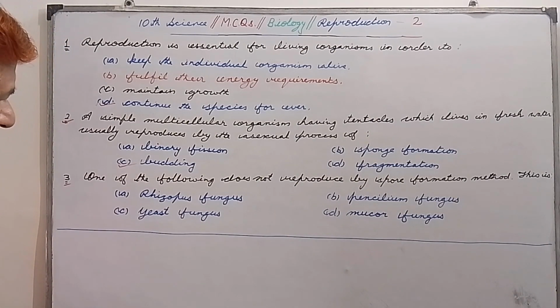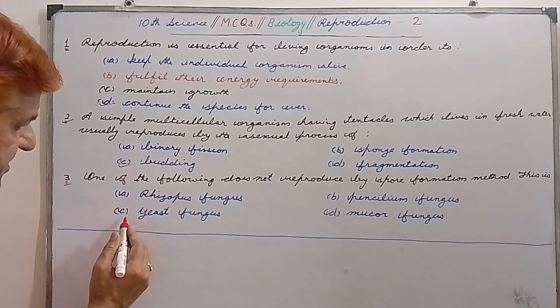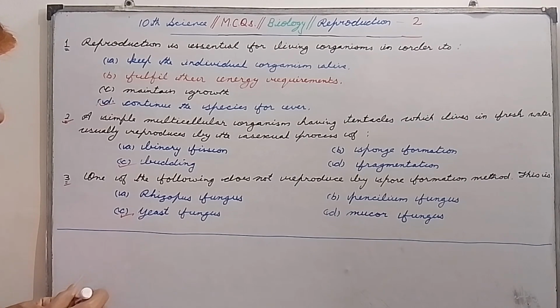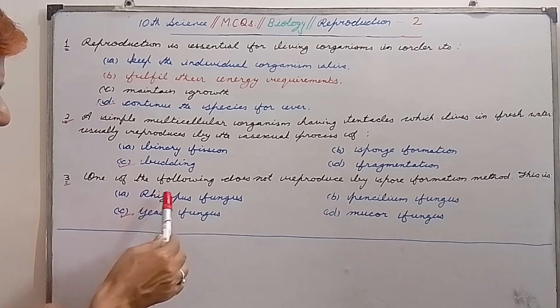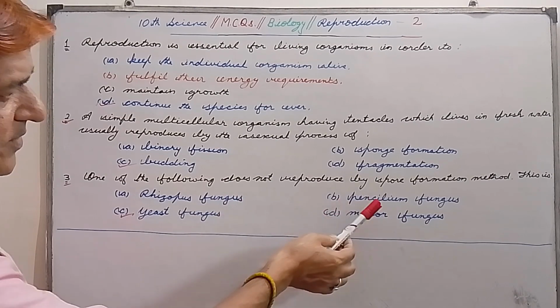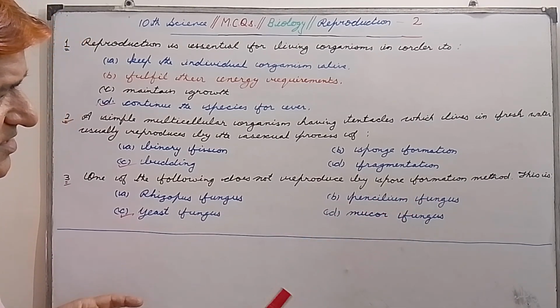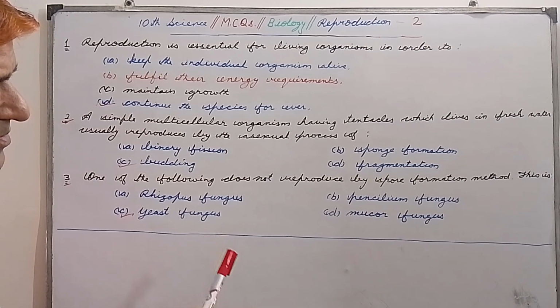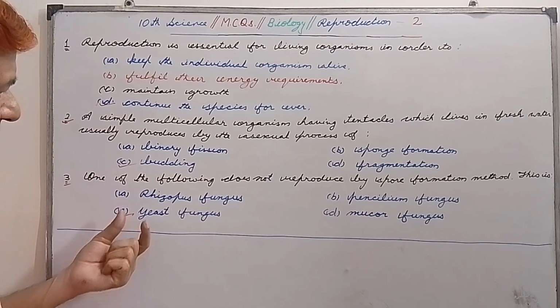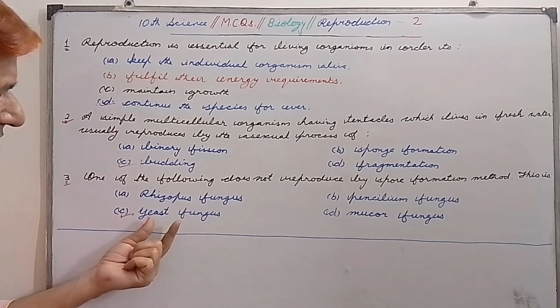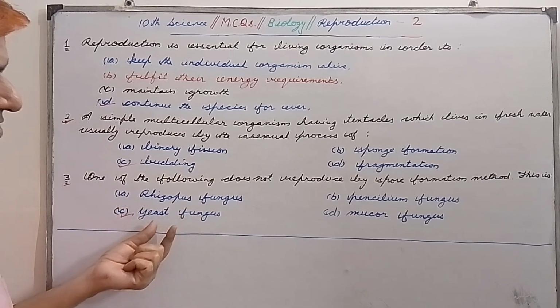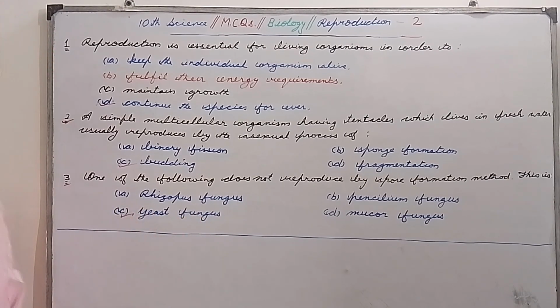So here the correct option is yeast fungus, that is C. So my dear students, always remember that rhizopus fungus, penicillium fungus, and mucor fungus actually reproduce by spore formation, but yeast fungus does not reproduce by spore formation. So please remember this.